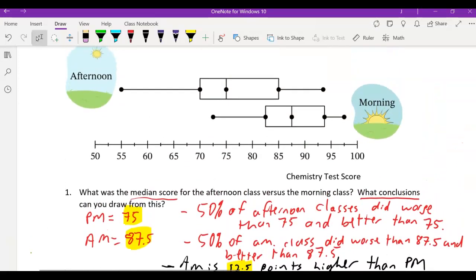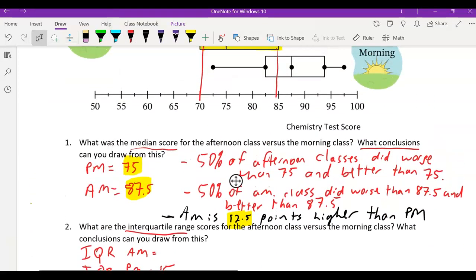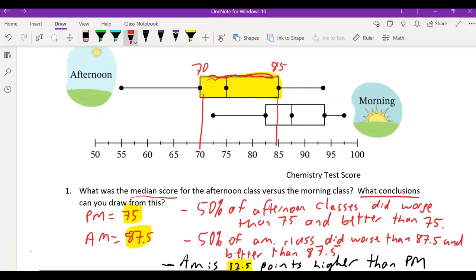If you take a look at the box right here for the afternoon, the range of that is 70 and 85, right? So what's the range? 85 minus 70 is 15. That's the range. Again, I take the Q3 and the Q1 and when I subtract, the space between these two is called the IQR, and that's 15 points.